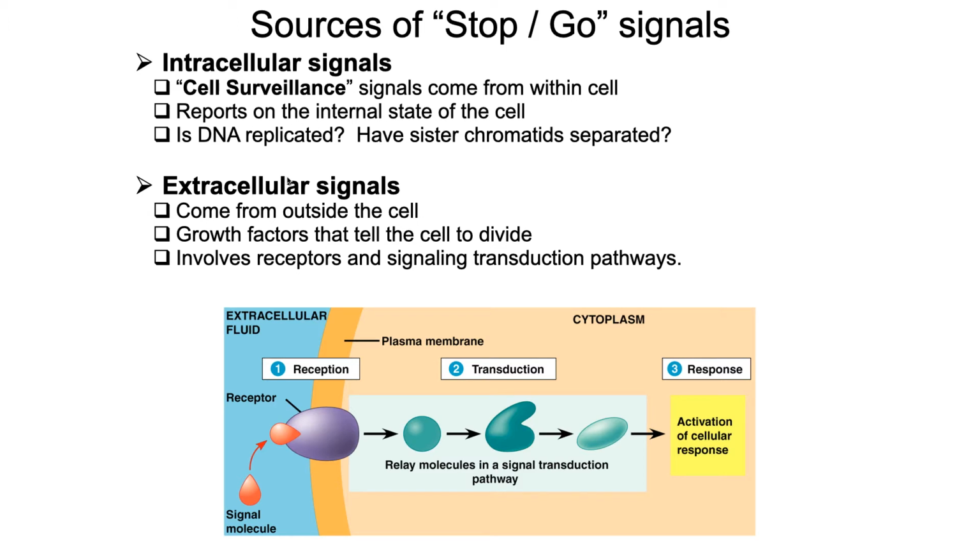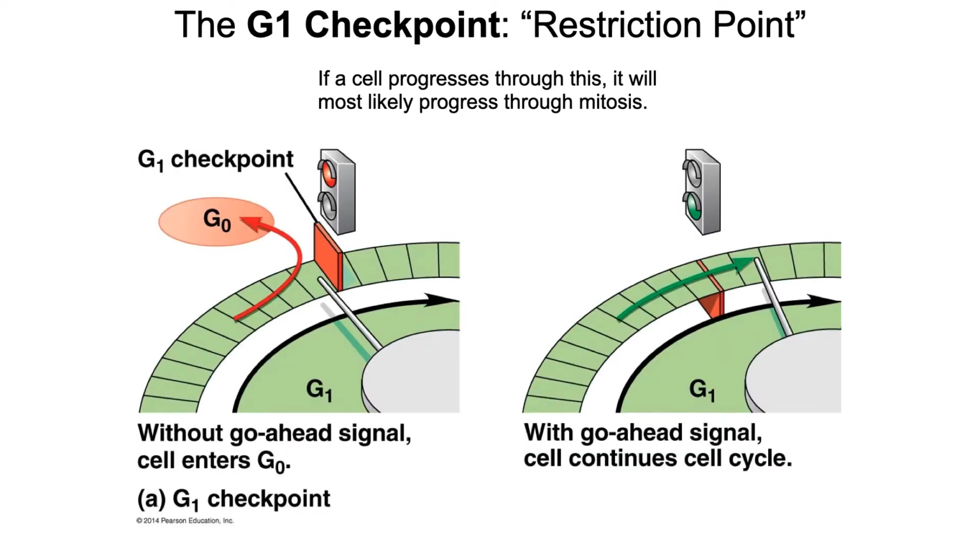And then there's extracellular signals. These are signals that come from outside the cell. These are oftentimes inductive signals, so growth factors, for example, that are received. So here's our growth factor. It's a signal that's been secreted by a neighboring cell that's going to be received by the receptor of the target cell. It's going to lead to a signal transduction pathway, and in this case, the cellular response is going to be a go signal to tell the cell to, yes, go ahead and go through mitosis.